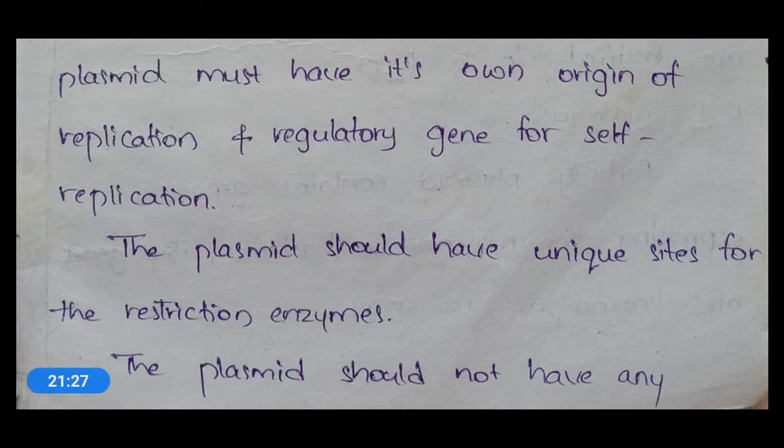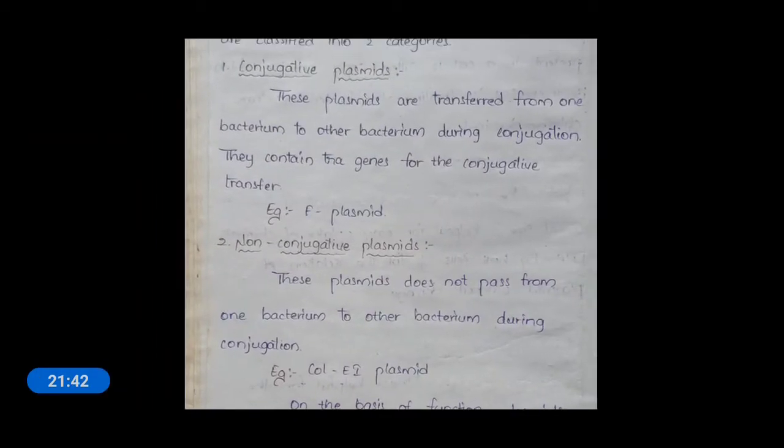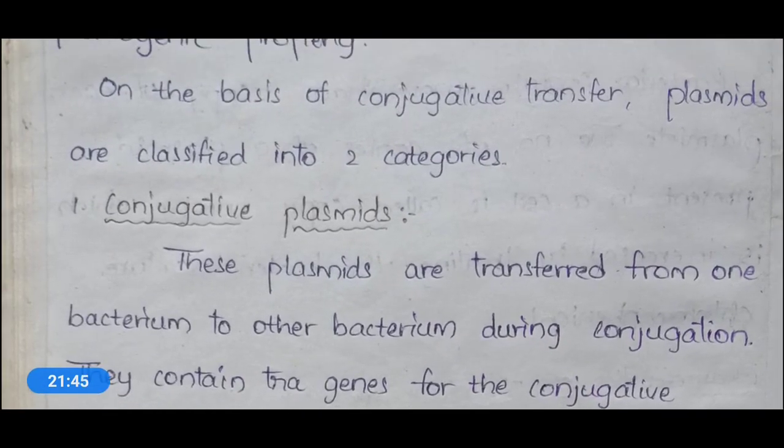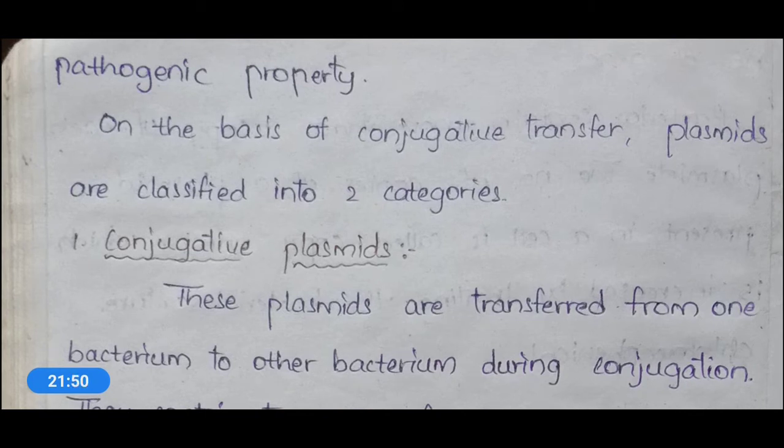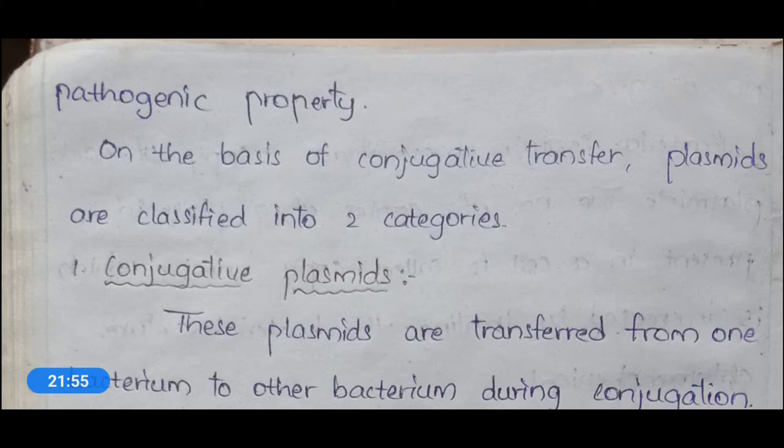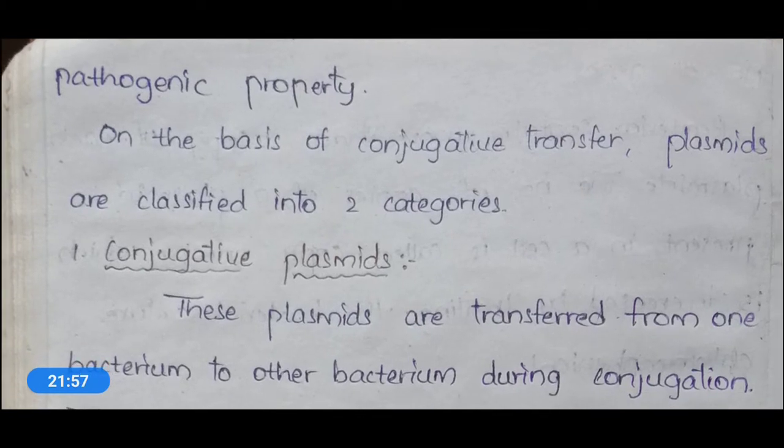And also these plasmids are classified into two types. First one is conjugative plasmids, second one is non-conjugative plasmids. Okay, so let's see about them. On the basis of conjugative transfer, these plasmids are classified into two categories: conjugative plasmid and non-conjugative plasmid.